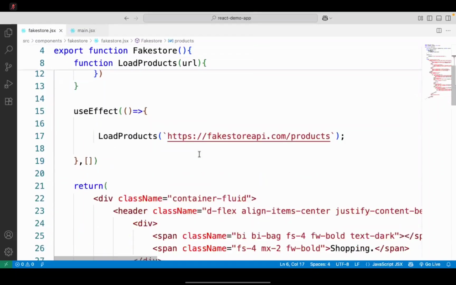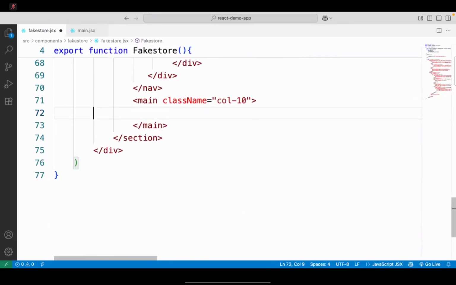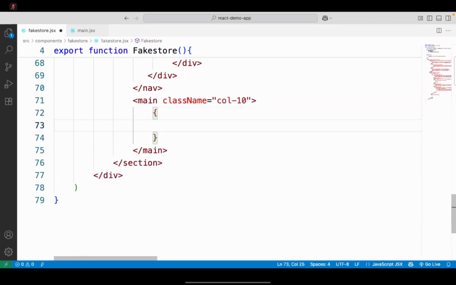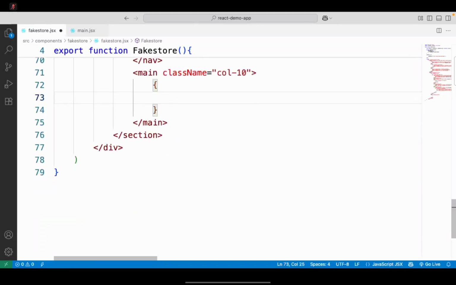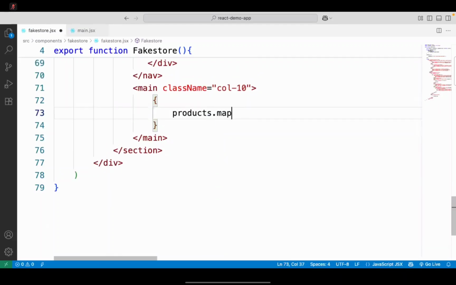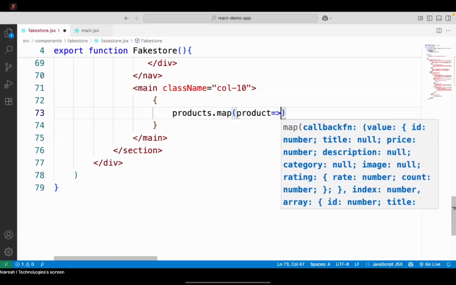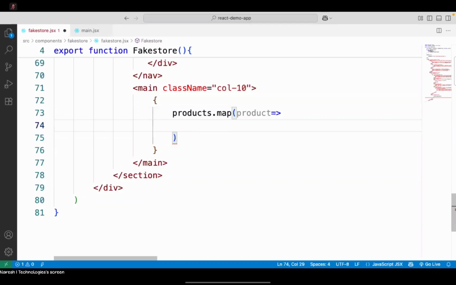Now we need to print the products below. Here we want to print the products in a card style. That means we need to access all the products and print them in card style. You have seen 4 into 4, right? Let's see how to print that. So we have to use the collection, products dot map, reading every product. Now for every product, we need to create a card.